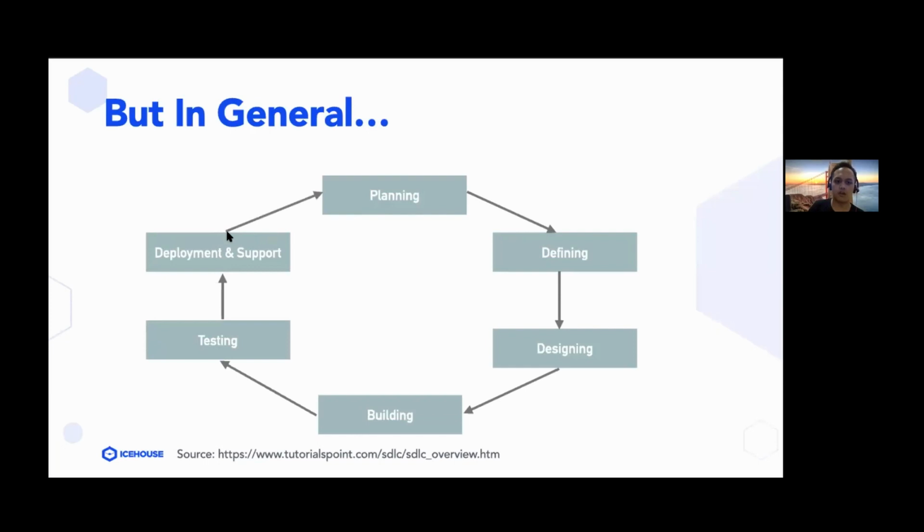So that's why here's an arrow pointing into the planning phase here. So that's like the SDLC process in general. But how do we do this SDLC process in Icehouse?